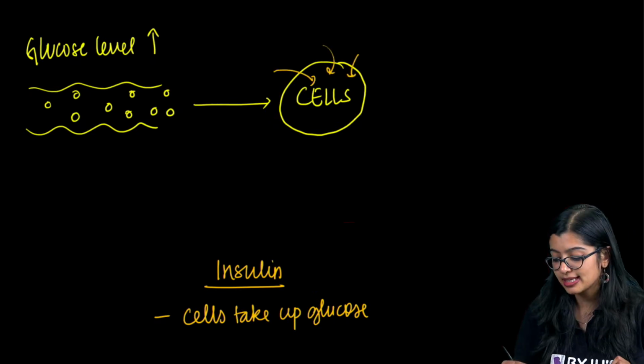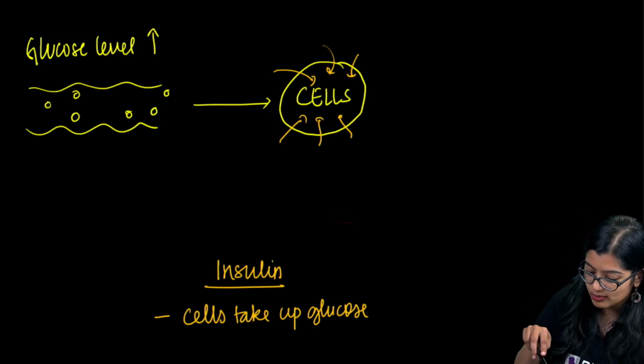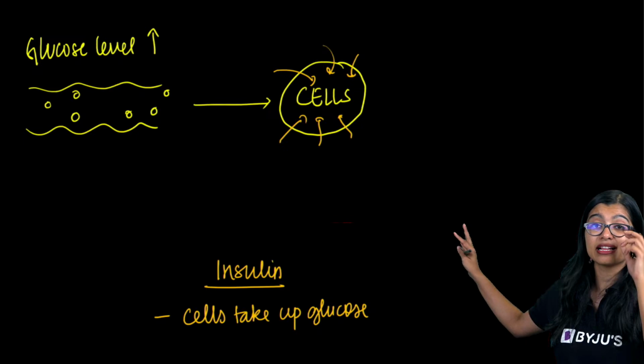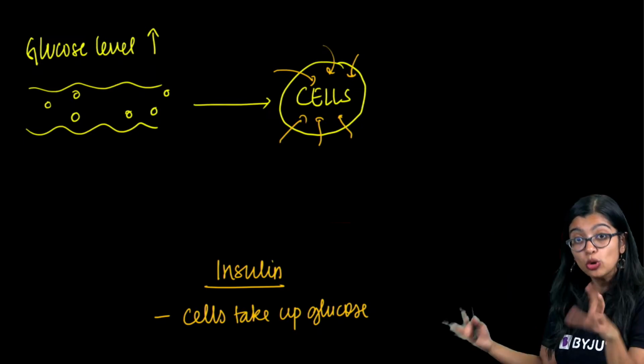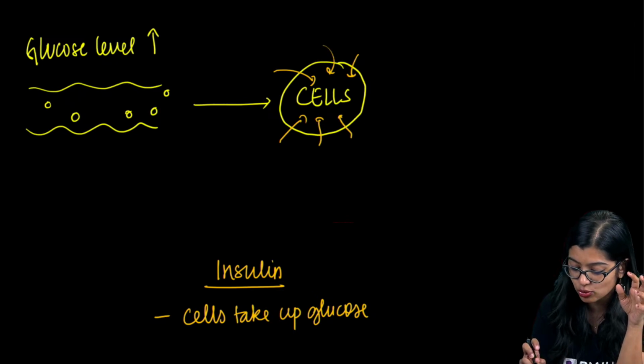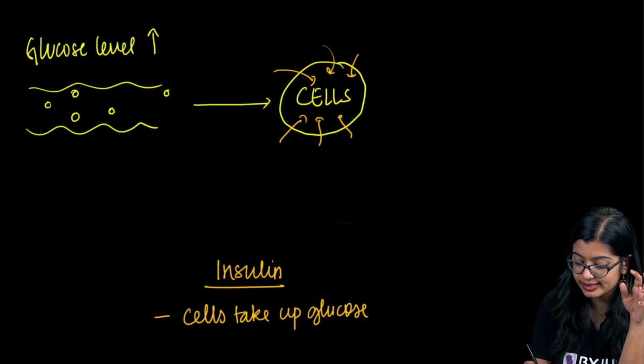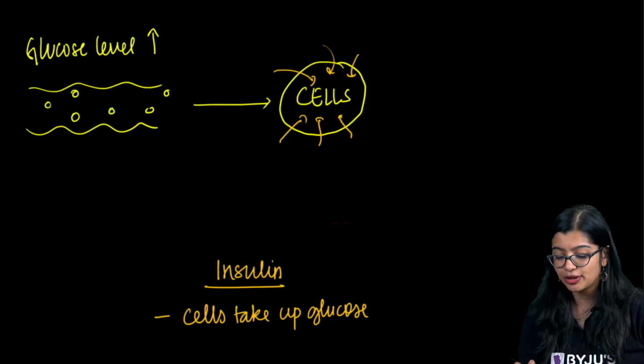But now what happens is that after all the cells of our body take up glucose, okay? So, let's assume that so much is taken up. Now, we still see that there's a lot of glucose in the blood, and it should not be so much. Ideally, only this much glucose should be there in the blood. But now we have considerably more, right? So what will it do?